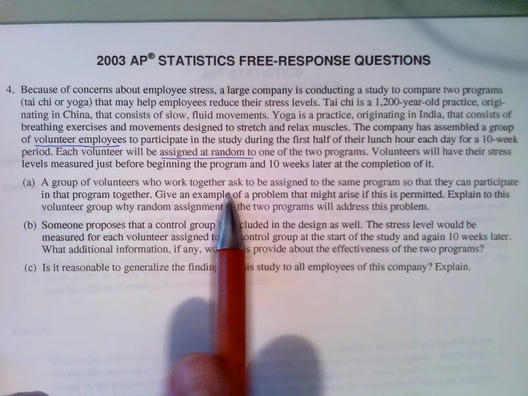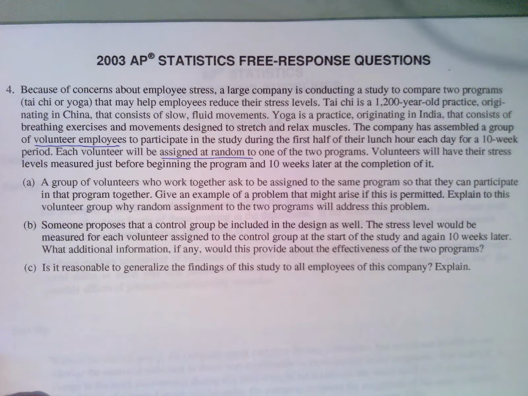So, question number 1: a group of volunteers who work together asked to be assigned to the same program so that they can participate in the program together. Give an example of a problem that might arise if this is permitted. Explain to the volunteer group why random assignment to the two programs will address this problem.